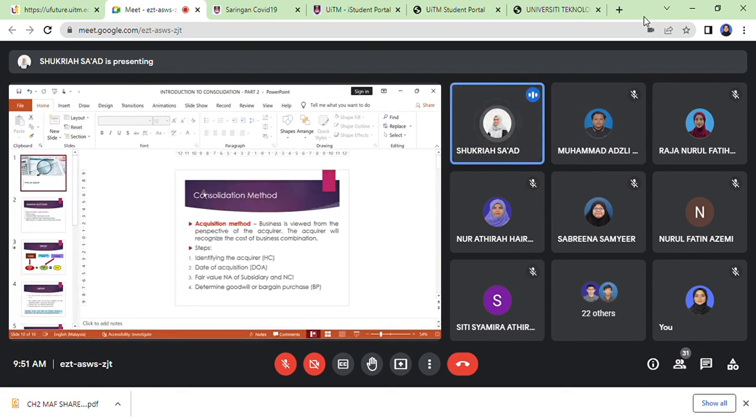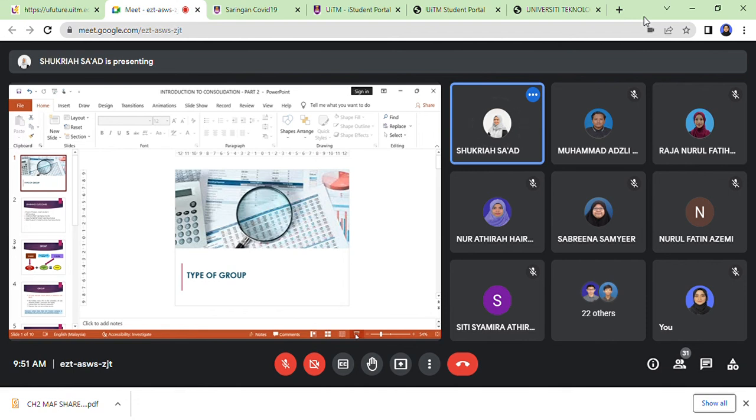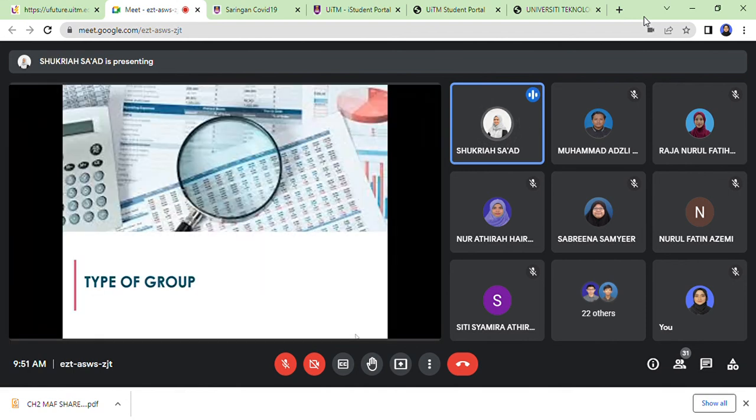Next we go to the second slide. Okay. So before we move on to the determination or how to determine goodwill or bargain purchase, let's look at first the type of group, because different types of group will give us different format to determine goodwill or bargain purchase.